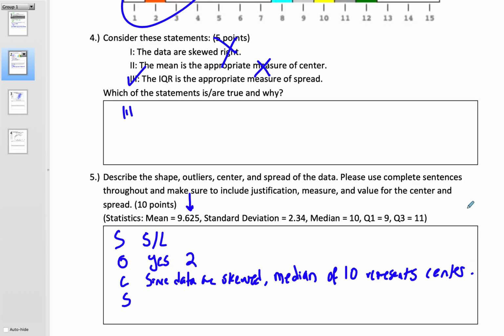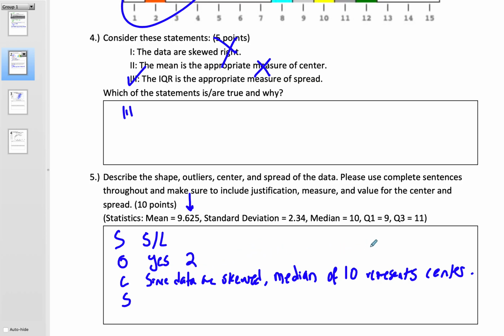Now, there's a lot of creative ways people worded it. I know what I really liked: "The median of 10 represents the center since the data are skewed." That's fine, right? That hits all 3 pieces. As long as you make a coherent sentence that clearly explains what measurement you are using, why you chose it, and what its value is, and the sentence makes sense, that's fine. I'm open to it, but I need to understand the full picture. Write it as if it was you on the first day of learning it. You couldn't look at a data set and necessarily fully understand it.